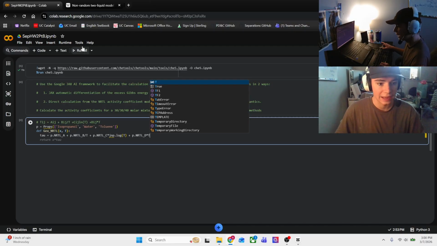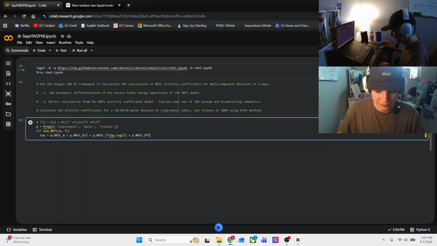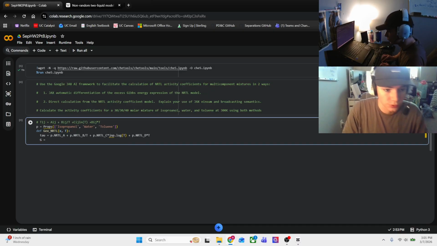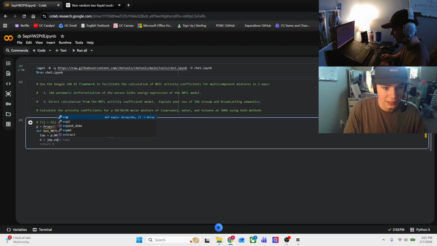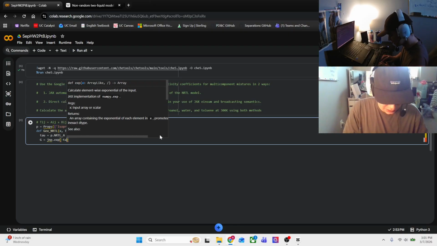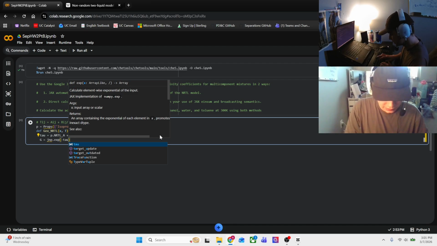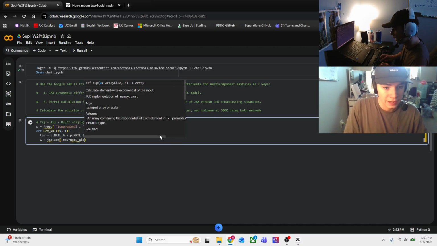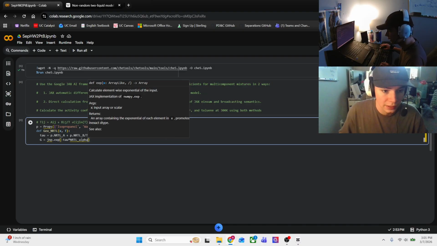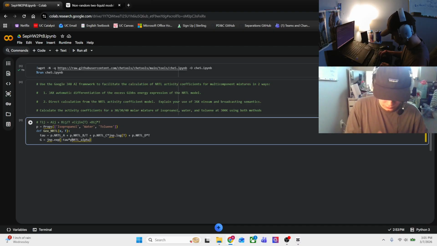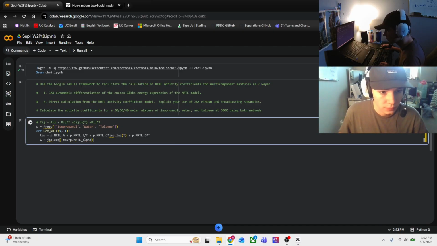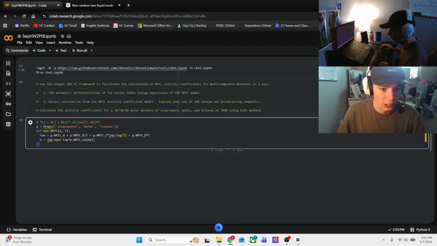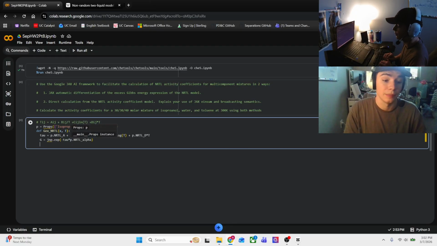So to find that, we are going to say that our G, our Gibbs energy, is going to be equal to jnp.exp of minus tau times our NRTL alpha value, or P.NRTL_alpha. And then we are going to get our tau G, our tau multiplied by our Gibbs energy.